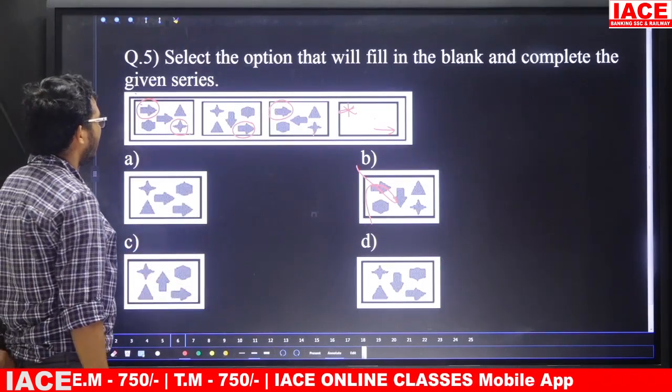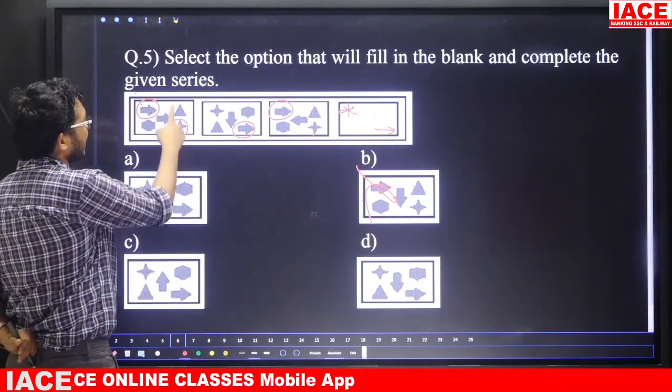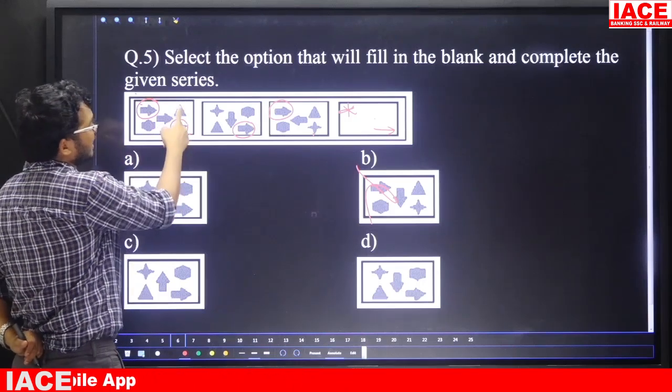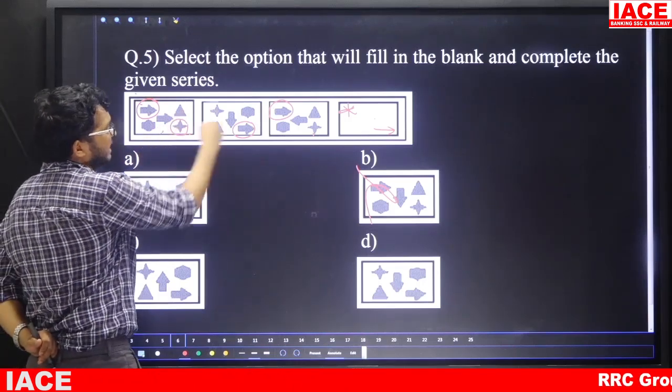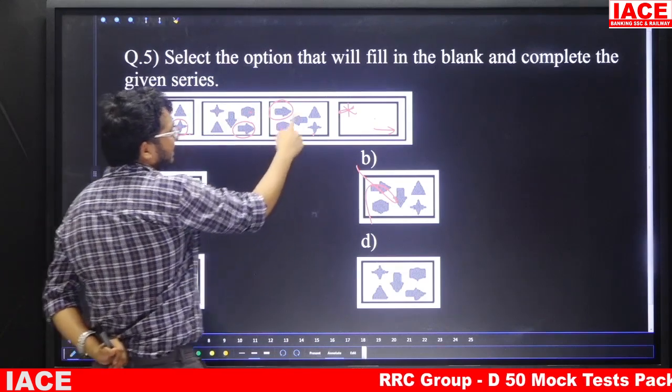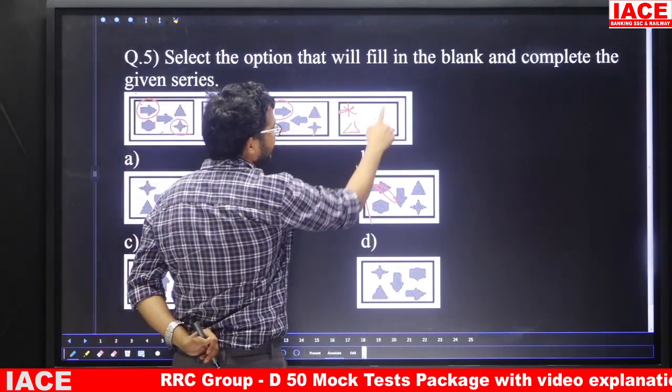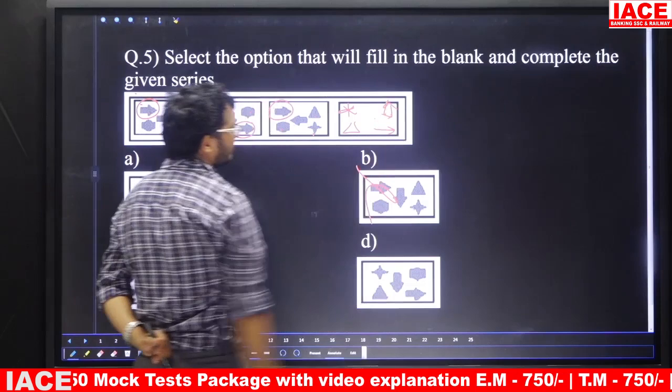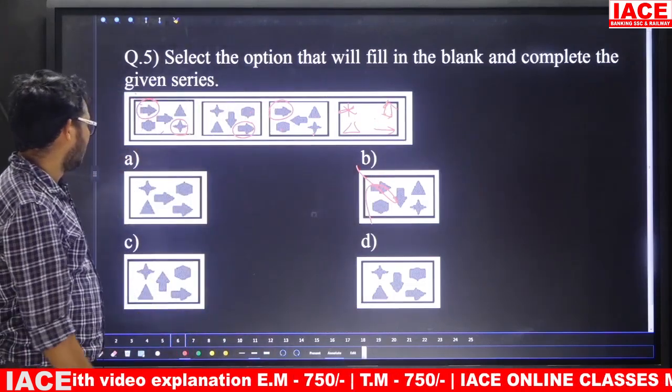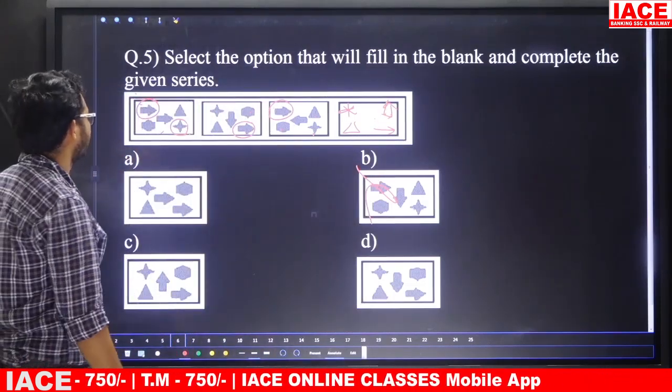Next one. Friends, next one is the triangle and this hexagon. These two are also interchanging. Here triangle, again hexagon. Again hexagon, triangle. That means here triangle is in this spot, here hexagon. So which one is there here? Again all options are there. Leave it. Next one.